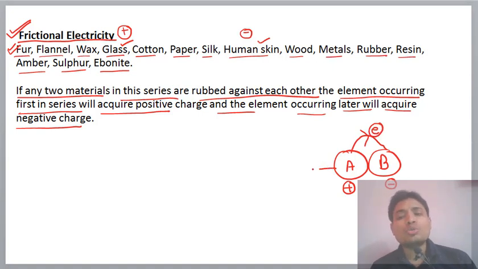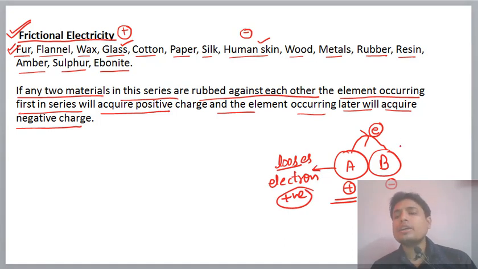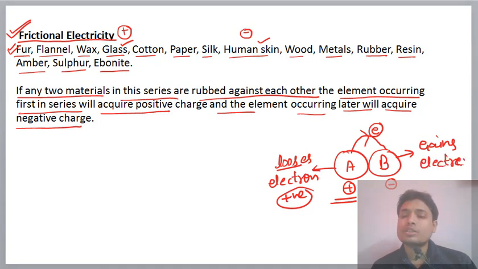The material which loses the electrons becomes positively charged, and the material which gains the electrons becomes negatively charged. Means, when you rub two bodies, there is a transfer of electrons. The body which loses electrons acquires the positive charge, and the body which gains electrons acquires the negative charge.